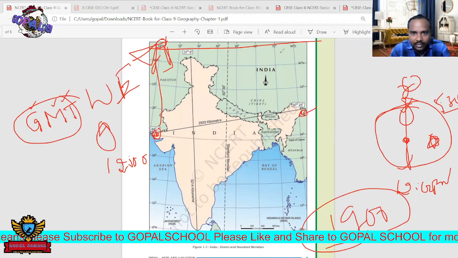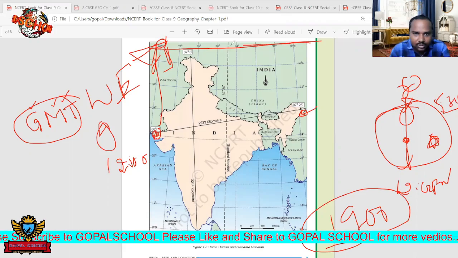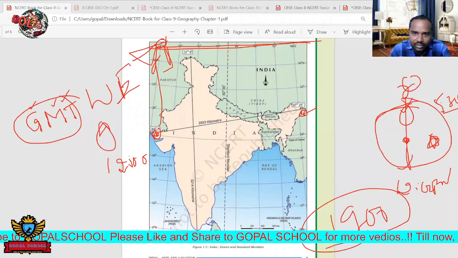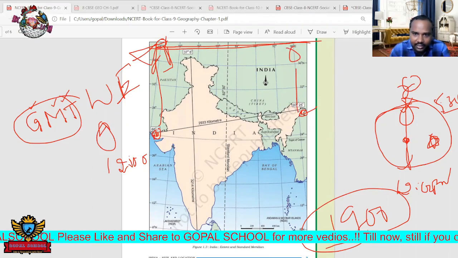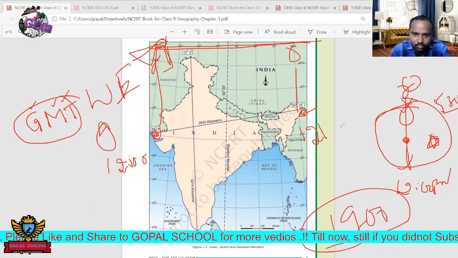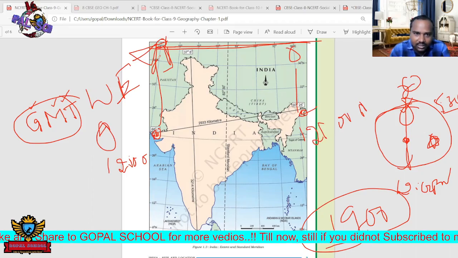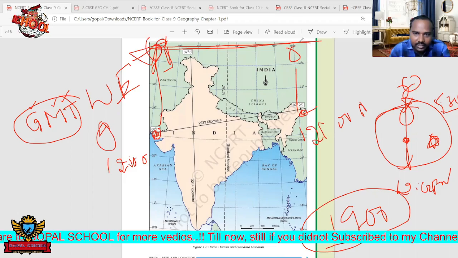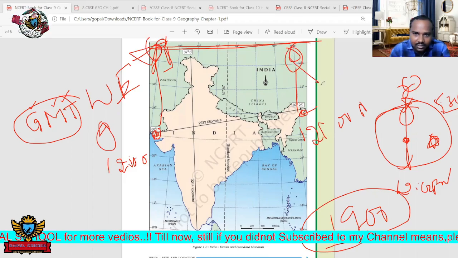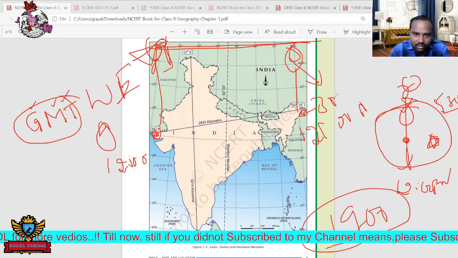So due to this movement, what will happen? The sun is coming from this place to this place. So when this place is there, they will get an excess of sunlight, so they will get 12 noon. But when the sun reaches this place again, they will get some shade. Okay, that may be around 3 o'clock or 2 o'clock.